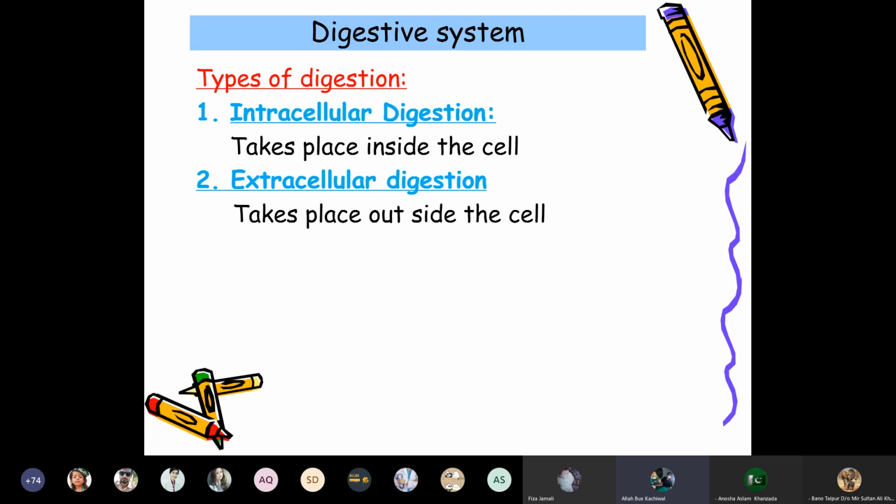The types of digestion include intracellular digestion, which means the digestion takes place in the cell, whereas extracellular digestion takes place outside of the cell.